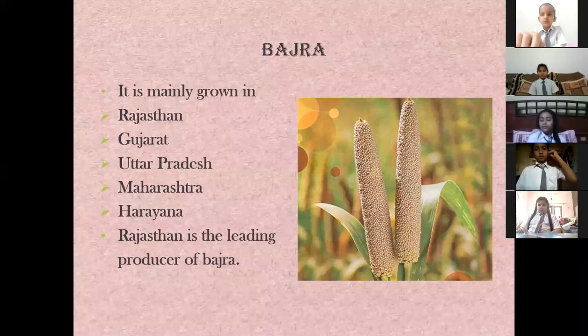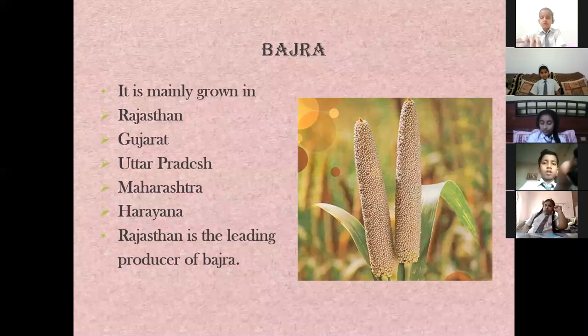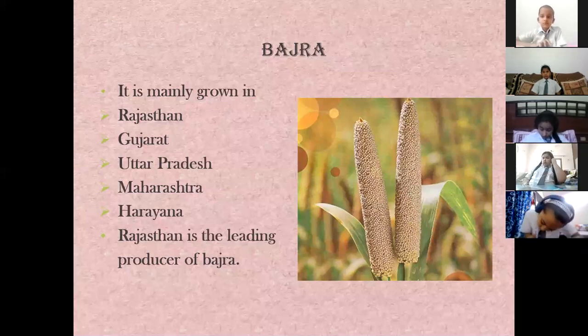Okay, now this is also just like jowar. It's also a very healthy crop. Okay, and it is generally grown in Rajasthan, Gujarat, Uttar Pradesh, Maharashtra and Haryana. I have already told you that Rajasthan is the leading producer of bajra. Okay, bajra is mostly grown in Rajasthan.